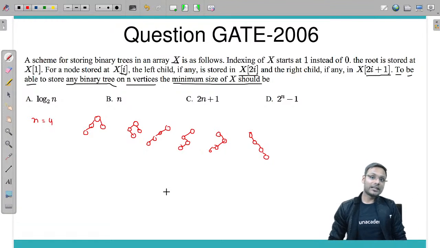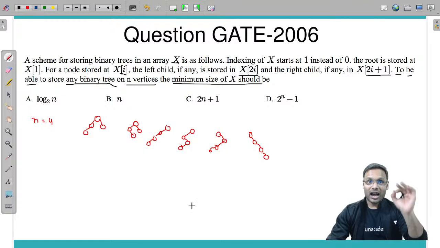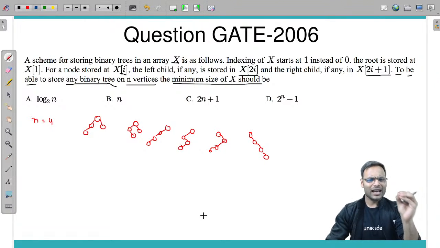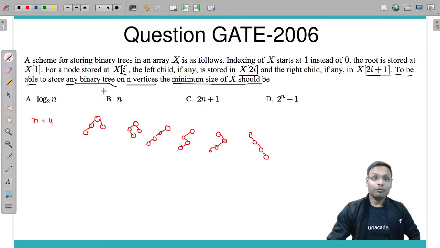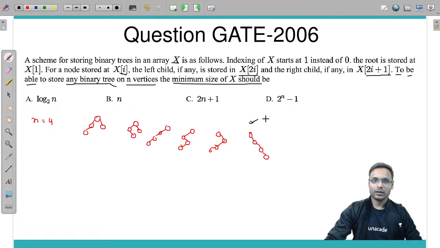So if I want to store any binary tree of n vertices, I want to go for the worst case. Which particular tree will go for the worst case? The worst case is this one. This will take my array to the worst case.